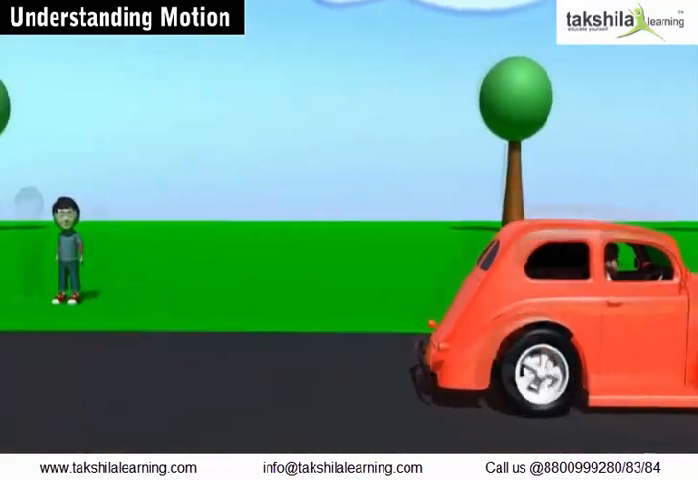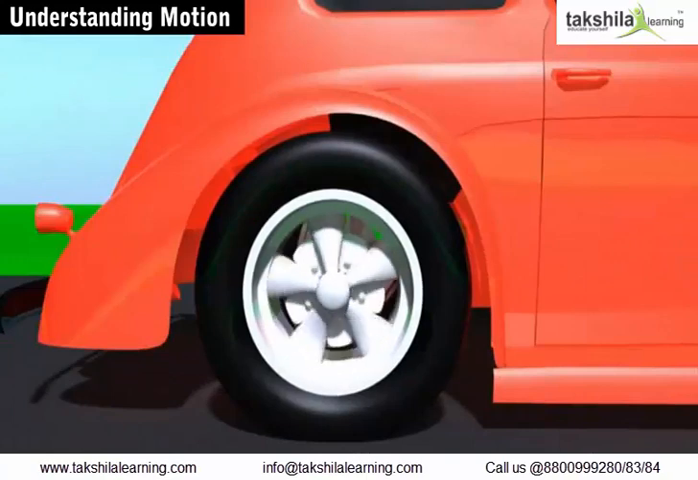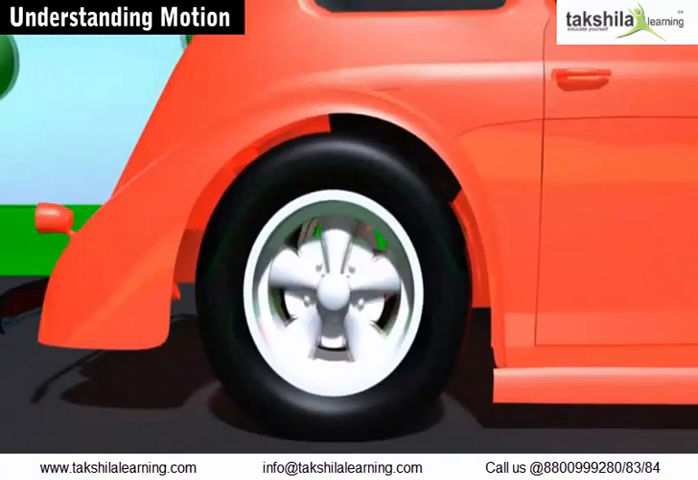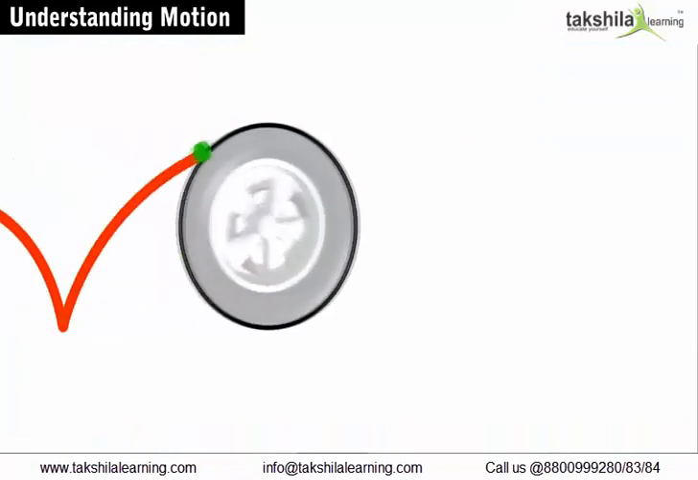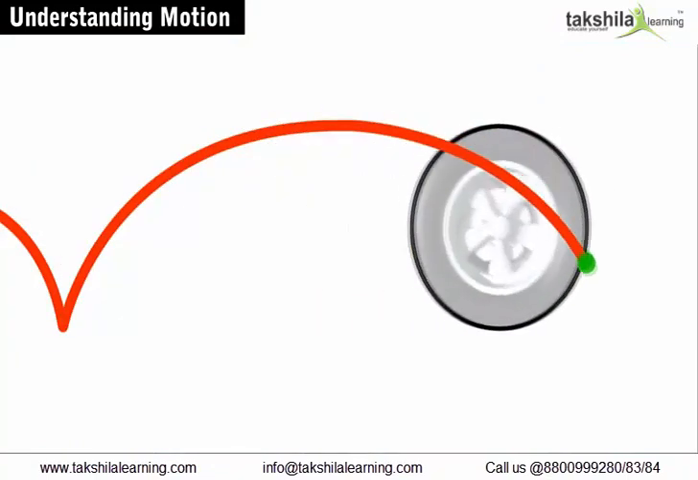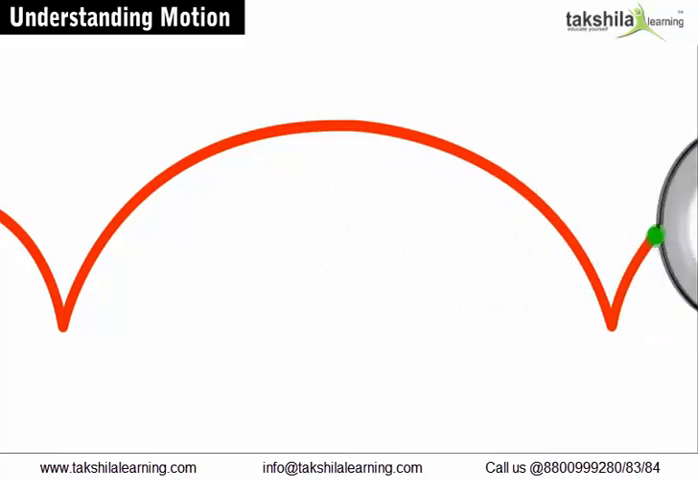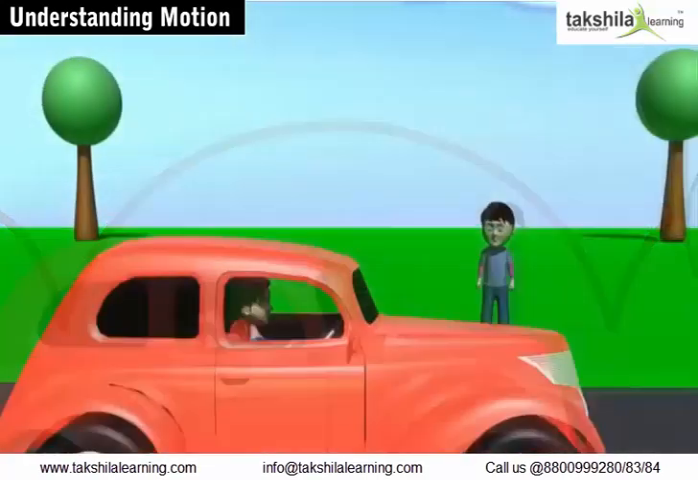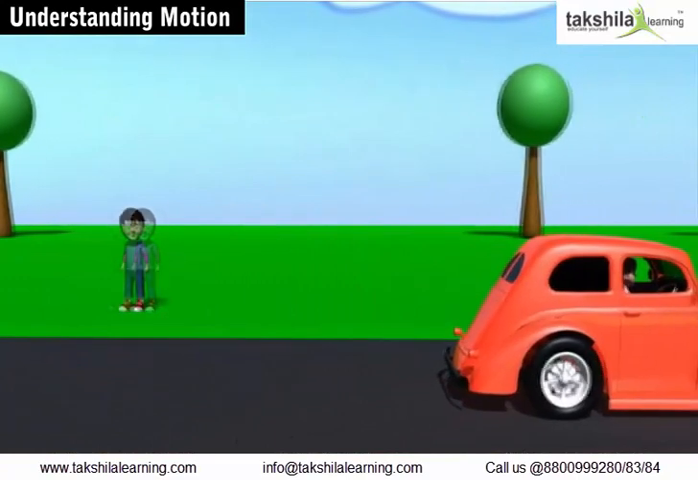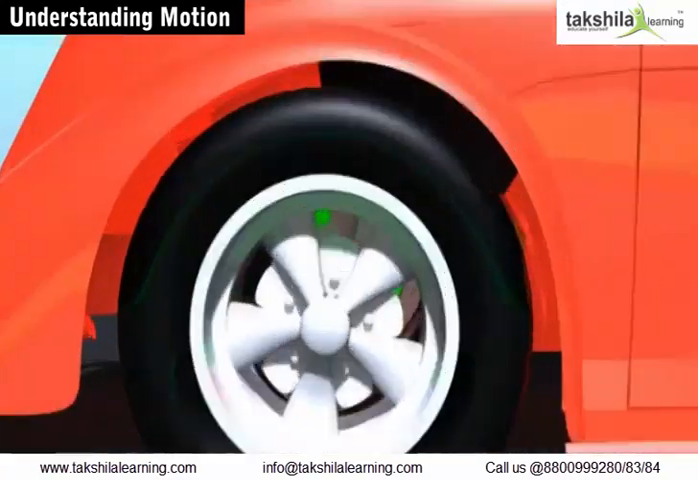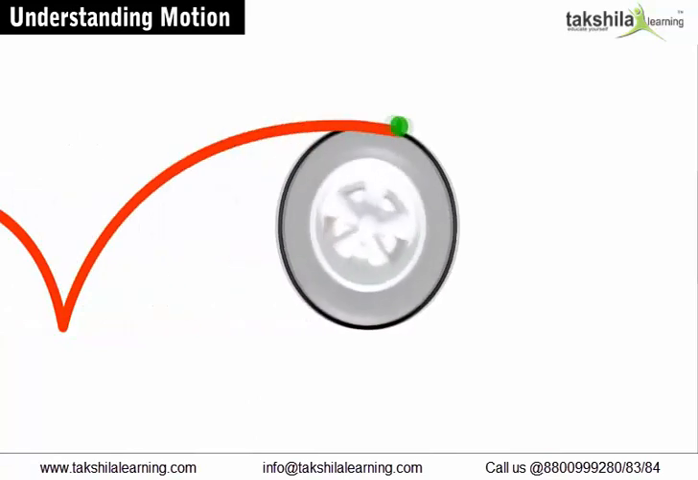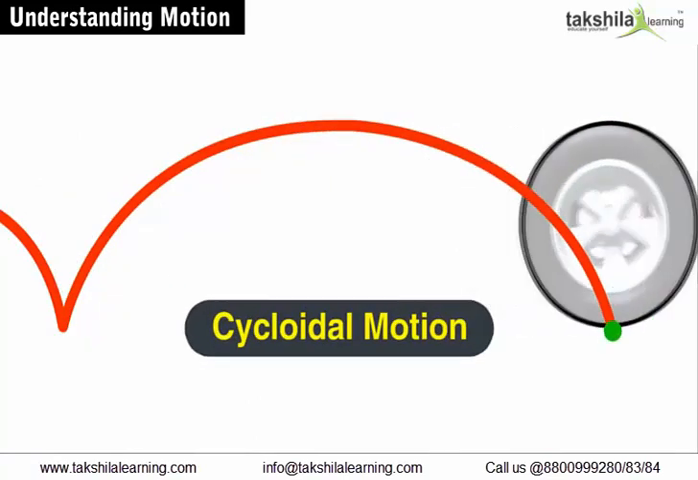So here's a car which is moving on the road. Now you can see that the tire of the moving car is rotating about its axle. And there is also a mark on the tire. Now this mark remains as it is on the tire. But the question now becomes, how does it appear to the observer who's standing on the road? To an observer who's standing on the road, it appears to move in a cycloidal motion.